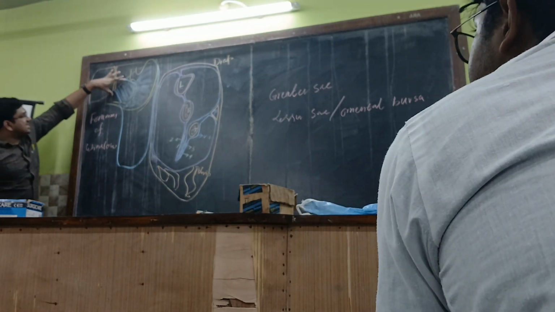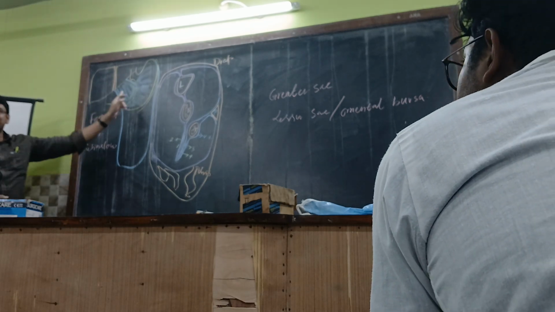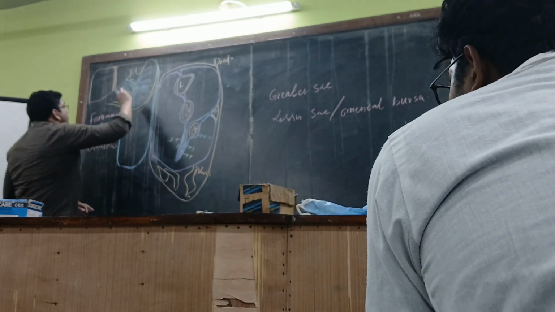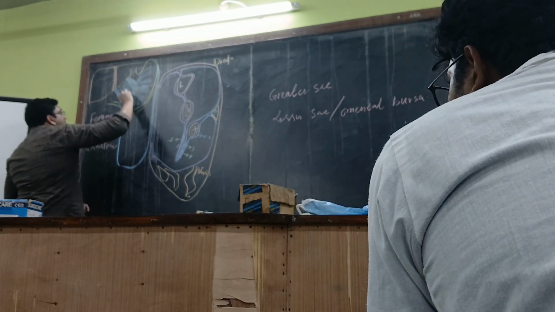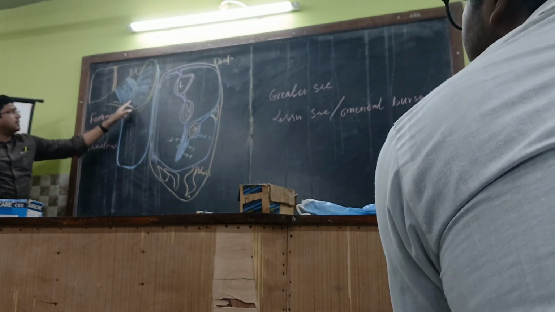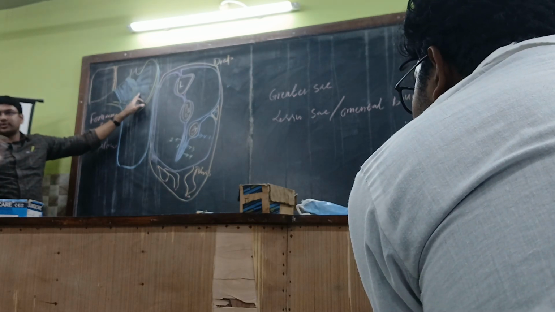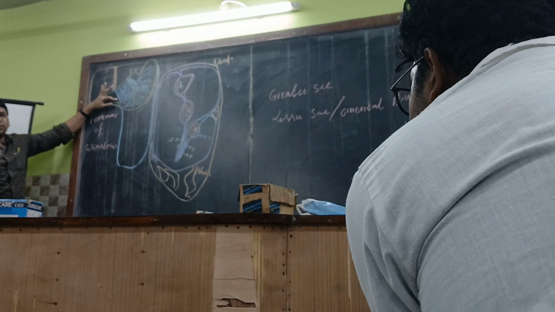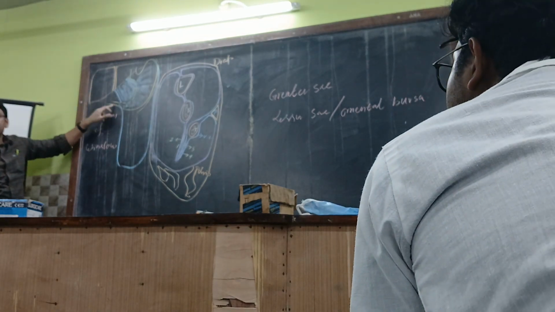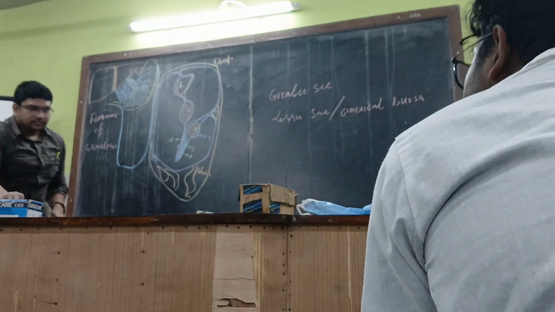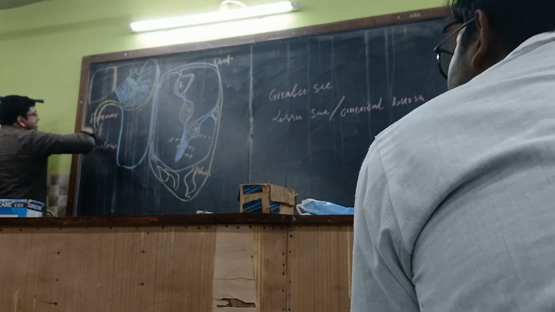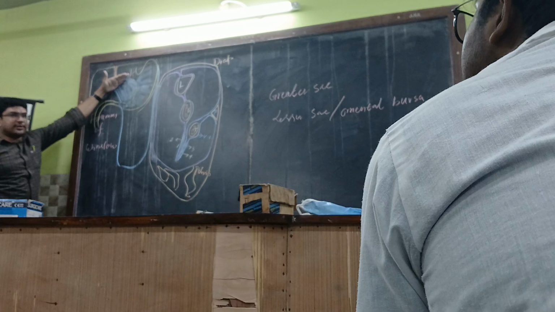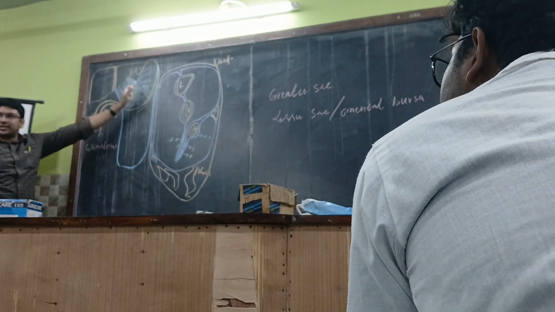See properly over here. This is the lesser omentum. This omentum is attached to the entire lesser curvature. So this border is fused with the lesser curvature of the stomach. But over here, this part of the lesser omentum is absolutely free. It is not attached to any organ over here. Getting it or not? So this is the duodenum going downwards in this manner. So the lesser omentum will be in between the posterior aspect of the liver and the lesser curvature of the stomach. Getting it or not?